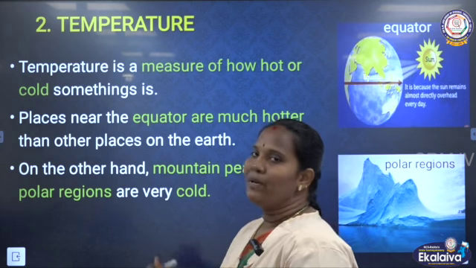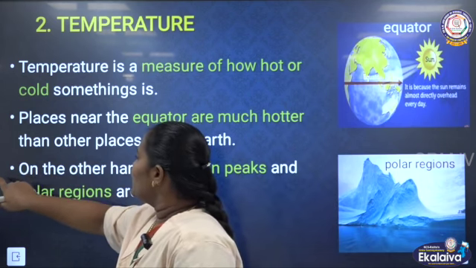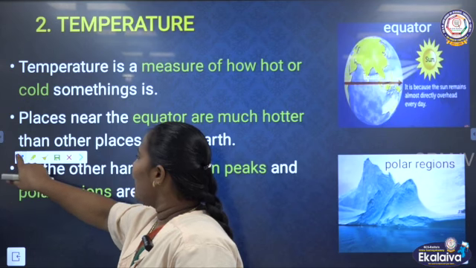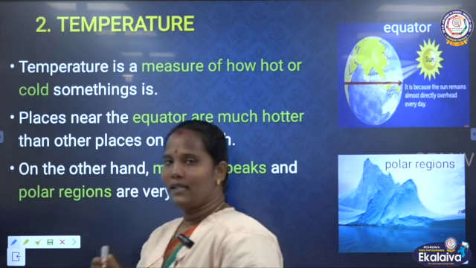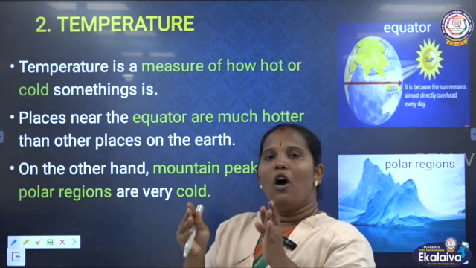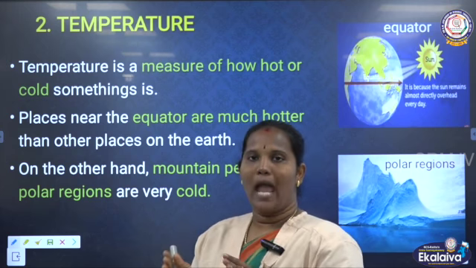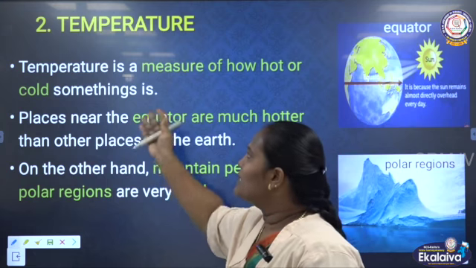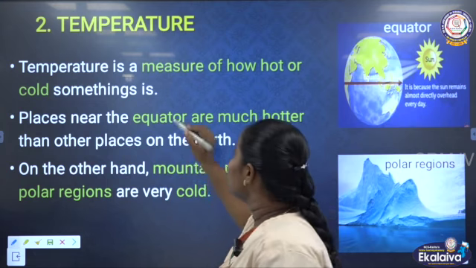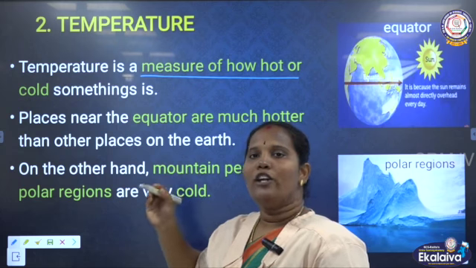Next one is temperature. What is temperature? Temperature means if we have to find whether a thing is hot or cold, we use temperature. So temperature is a measure of how hot or cold a thing is.